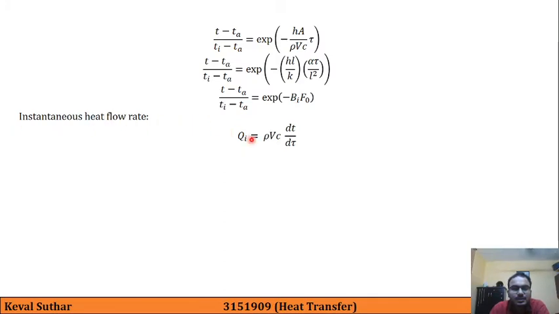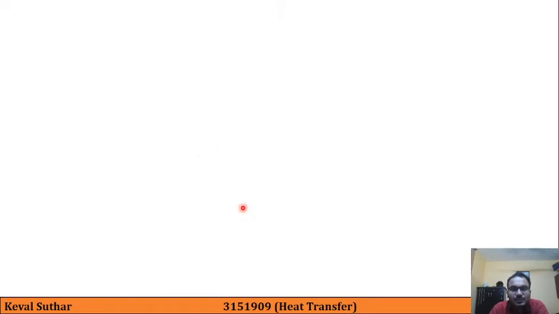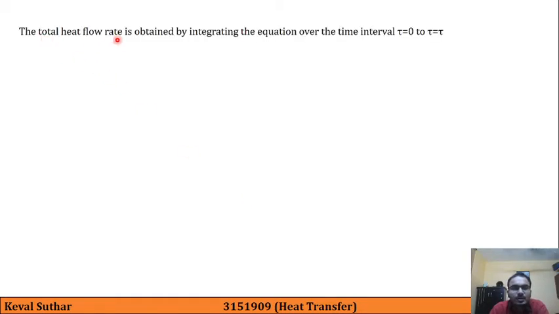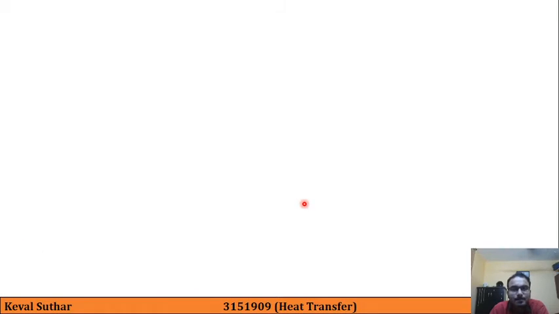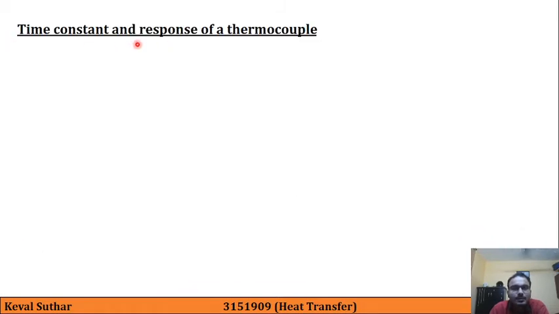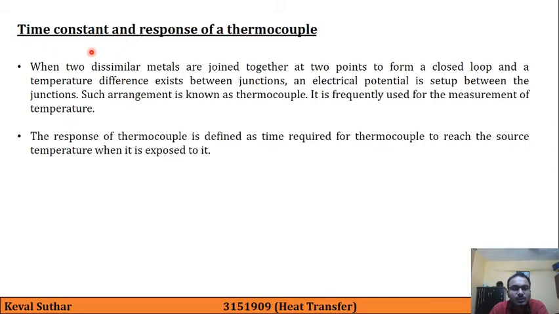The instantaneous heat flow rate calculation is done based on this formula, which is equivalent to mc delta T, and we put the temperature profile here, and thus we derive the formula, and the total heat flow rate is obtained in this way. There are two important definitions: time constant and response of thermocouple.